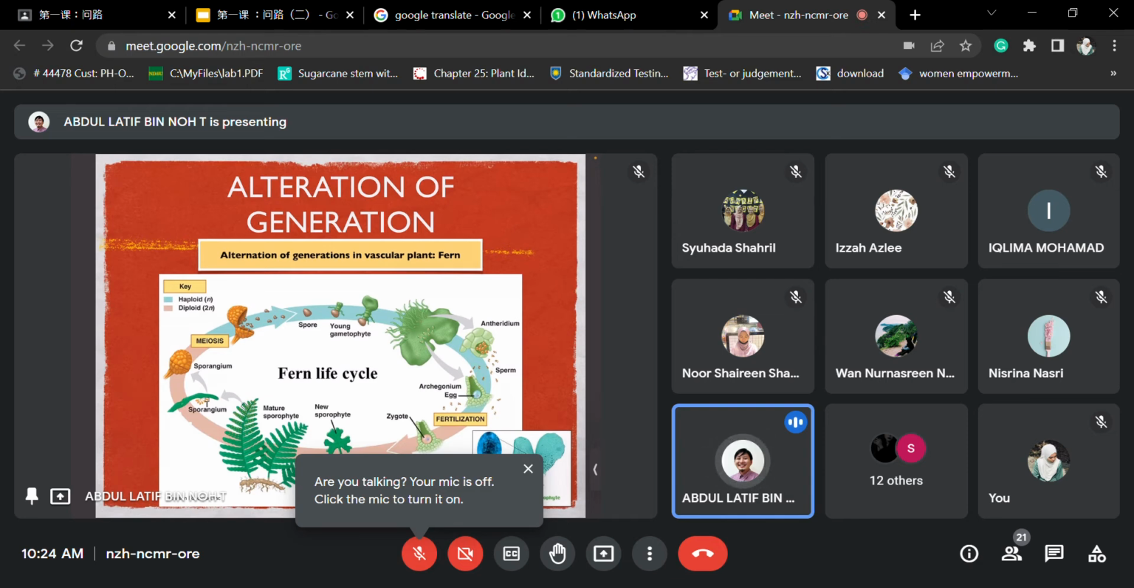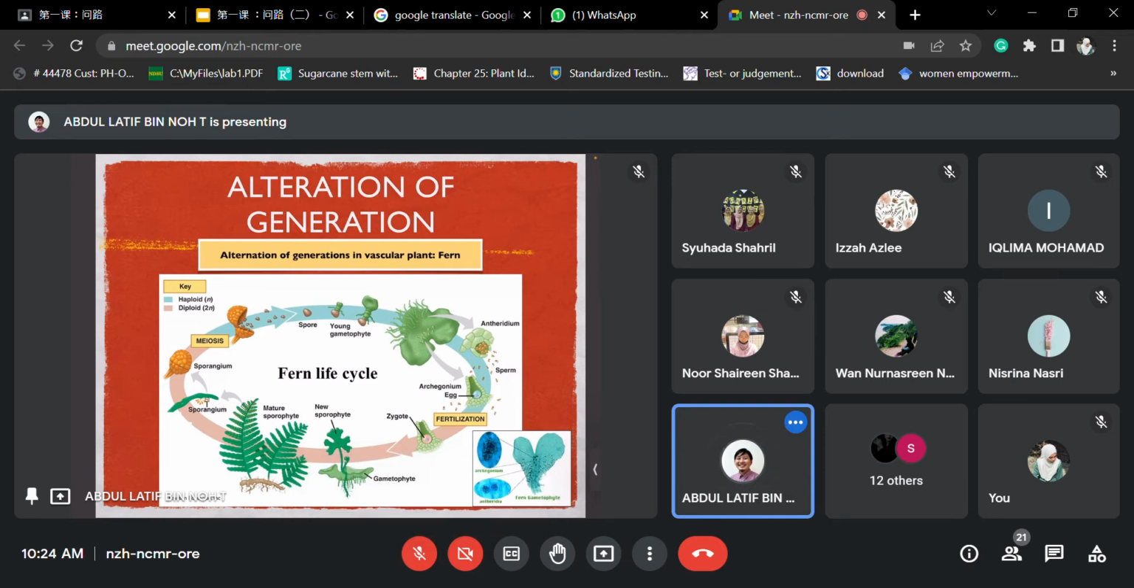We call these particular structures, when they develop, they will contain both parts, which is the male and female punya part in one particular structure. In the female punya part, we call it archegonium. The male punya part is called antheridium lah. So this particular structure is very, very unique. This we call it prothallus. So this particular prothallus punya structure is a little bit like a love shape punya structures lah. The love shape punya structures.